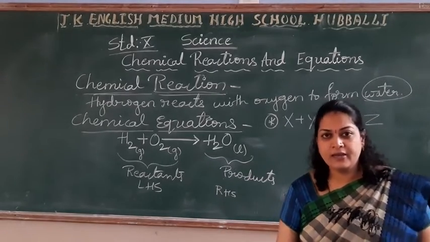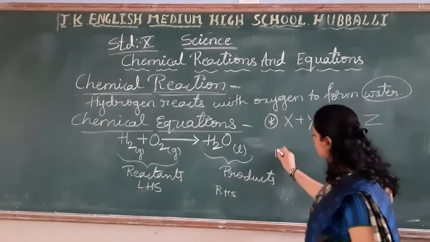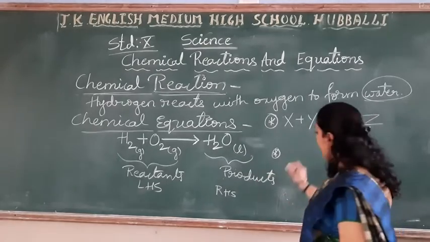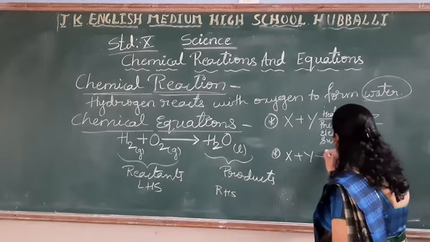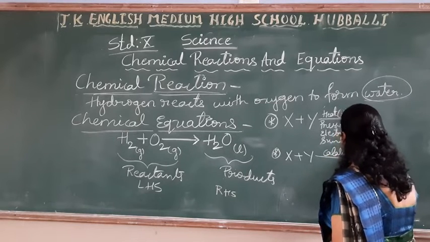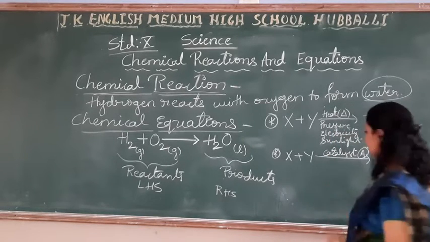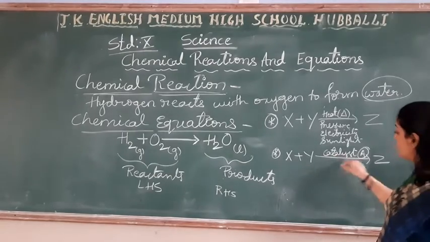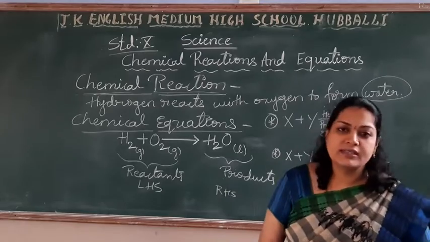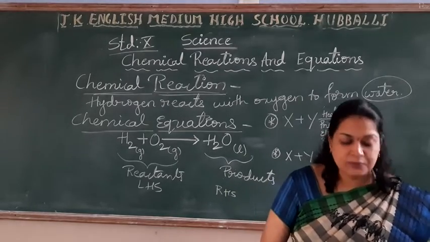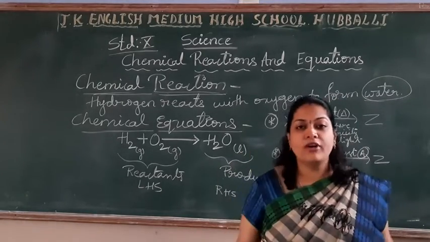Hope you are understanding? Right. The next one. We are using x plus y gives z in the presence of a catalyst A. Can you understand? In the presence of a catalyst. Hope you know the meaning of catalyst, students. It is a substance which helps to increase the rate of reaction.